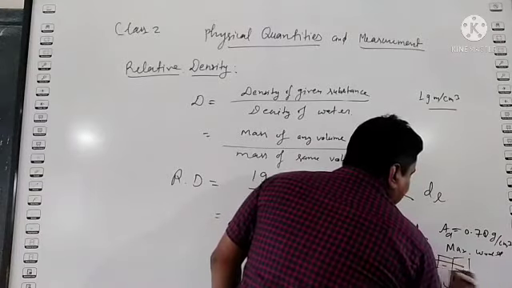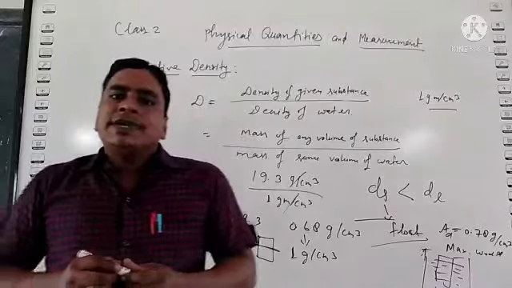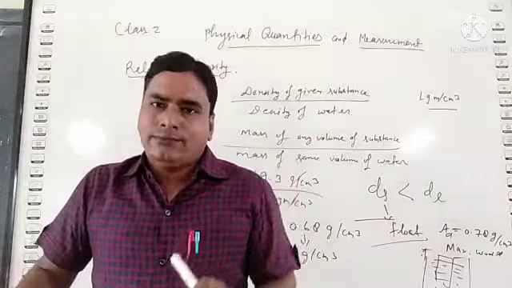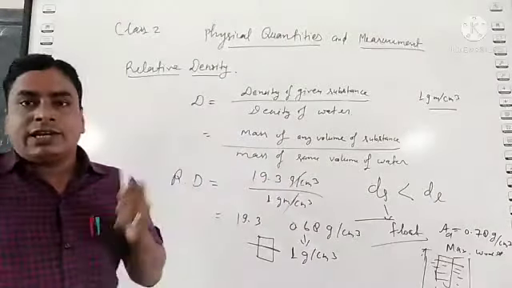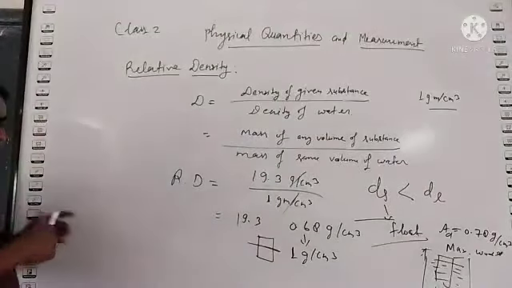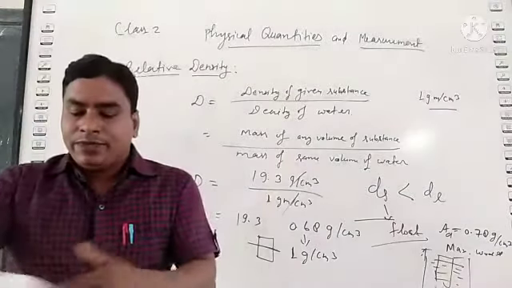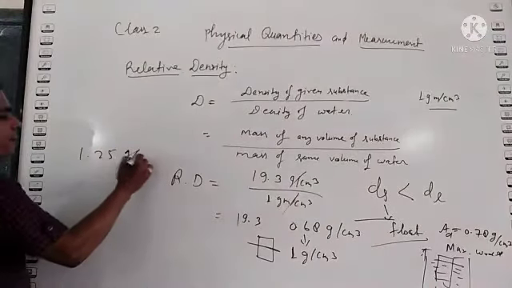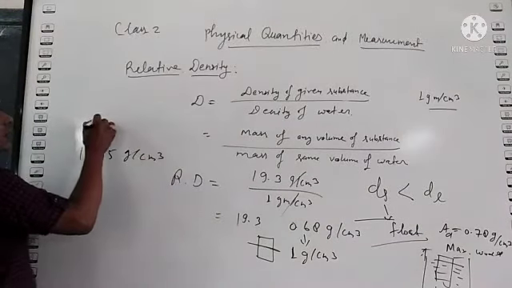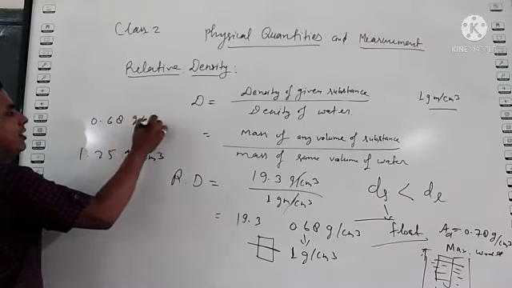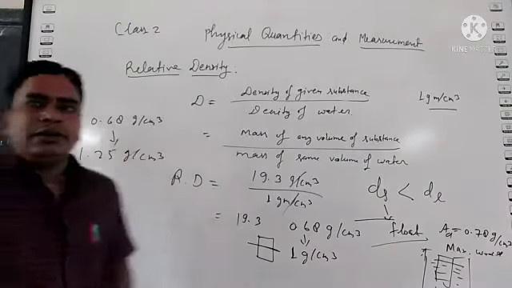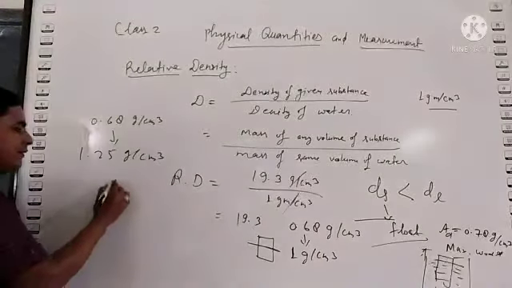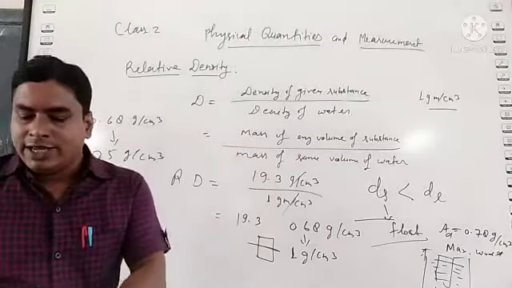In water, the volume is about half. In case of alcohol, the maximum volume of wood will sink and the minimum volume will float. In case of glycerin, which is also a liquid, the density is 1.25 gram per centimeter cube, and the density of wood is 0.68 gram per centimeter cube, which is very low compared to glycerin. So in case of glycerin, the minimum volume will sink.